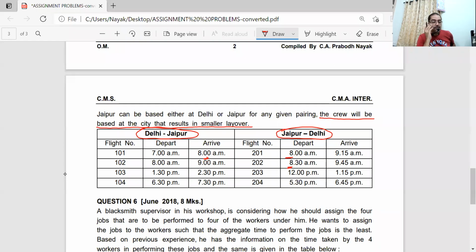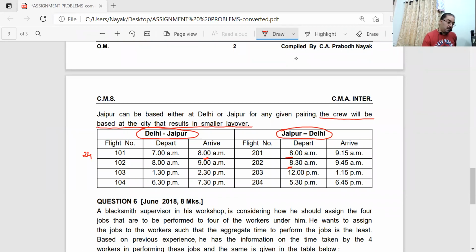So much thinking you have to do. At 8 o'clock one day to 8 o'clock next day, how many hours? Come on, students. You are now professional level students. 24 hours, correct. 8 o'clock today morning to 8 o'clock tomorrow morning, 24 hours. So here I will have 24 hours. Point is clear?